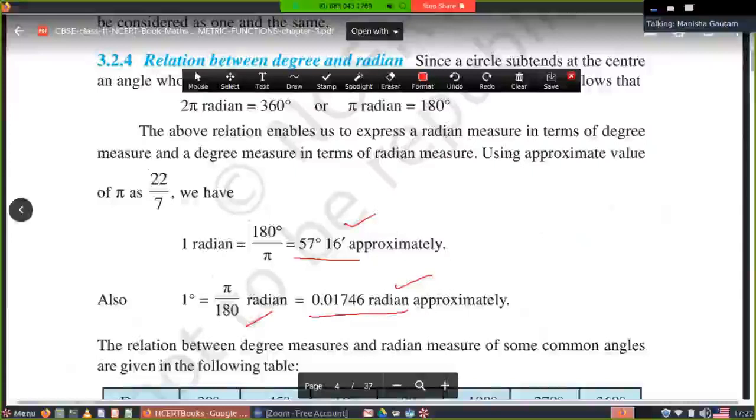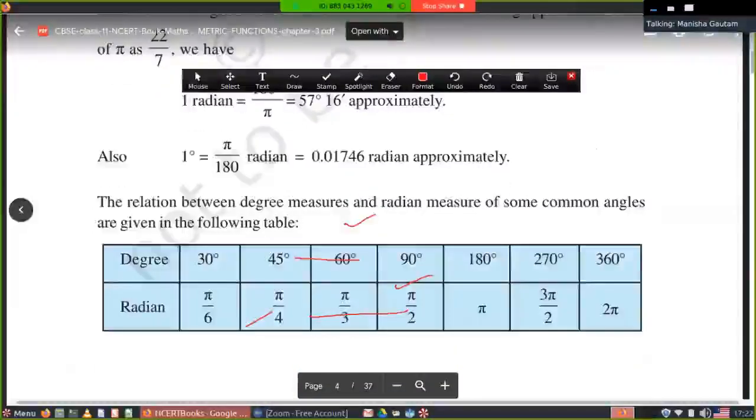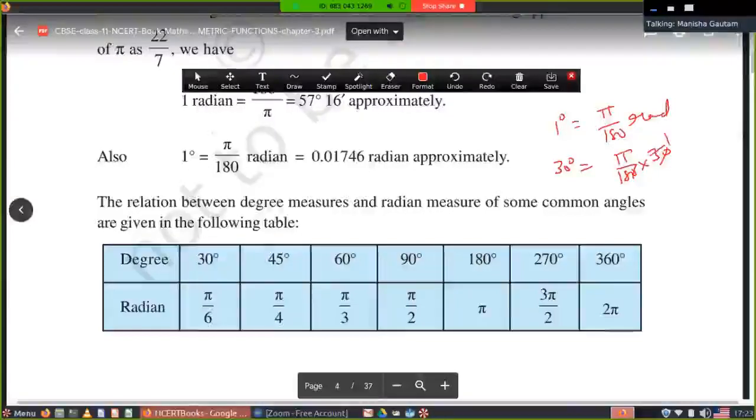Now this is a relation between degree measure and radian measure of some common angles, as given below. Let's see the table. What does 30 degree mean? I told you 1 degree is equal to pi upon 180 radian. If 1 degree is this, then 30 degree will be equal to, multiplying by 30, pi upon 6 radian. So 30 degree can be written in radian as pi by 6.